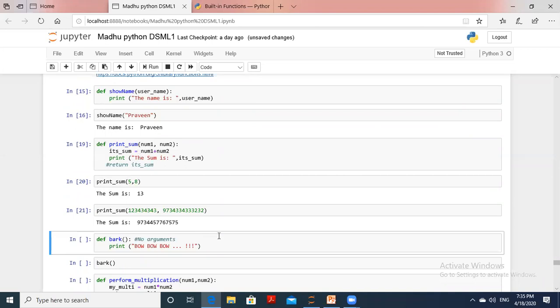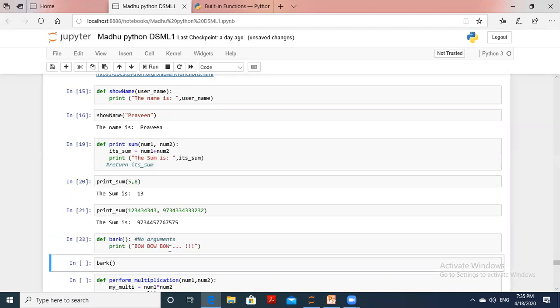Next, the other function I've written is def bark. I didn't supply any argument. It just prints a statement like bow bow bow, getting some bow sounds. So let's see that.